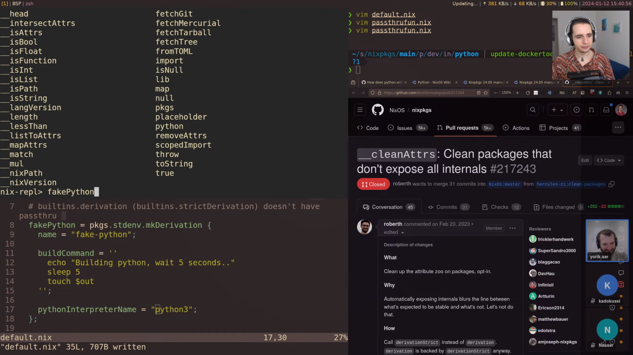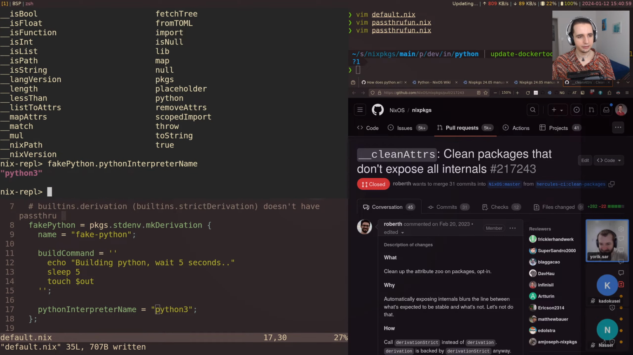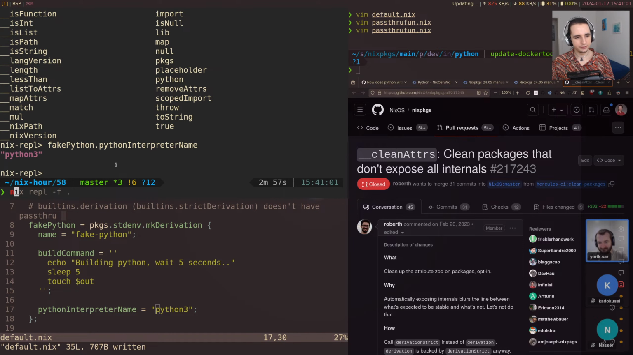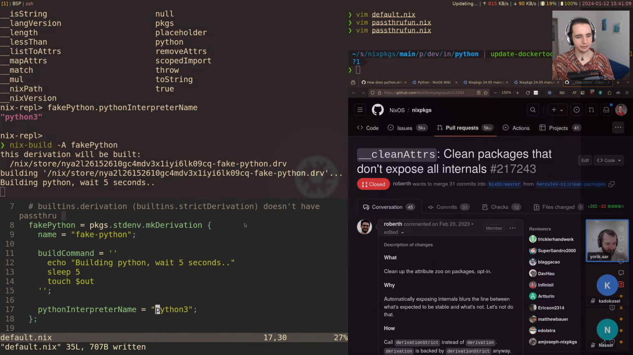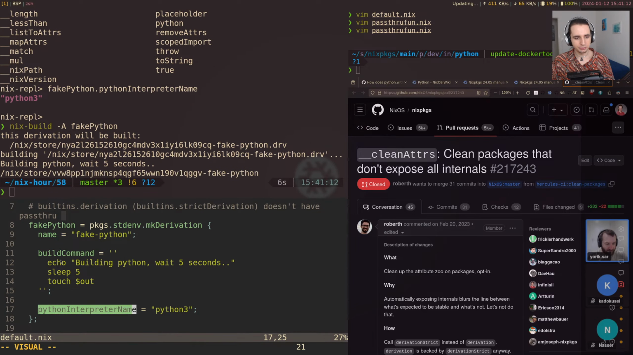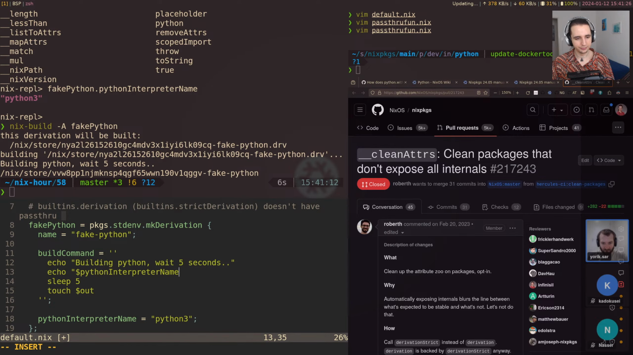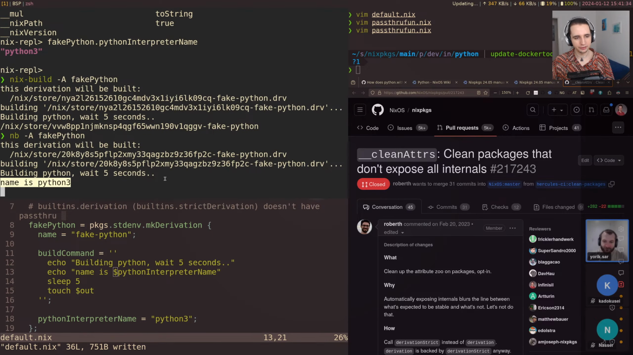fake python.pythonInterpreterName, that works. But if we try to build this, it's going to build it again. That's because any attributes you add here also get exposed as environment variables to the builder. And so we can see this in here by seeing that python interpreter name, or name, is this. So if we build this, yeah, we can see name is python3.